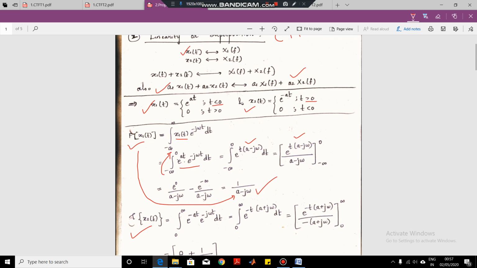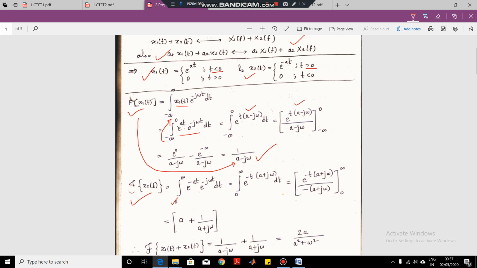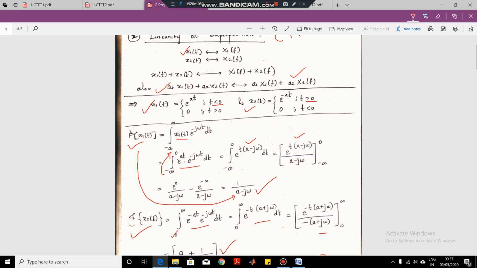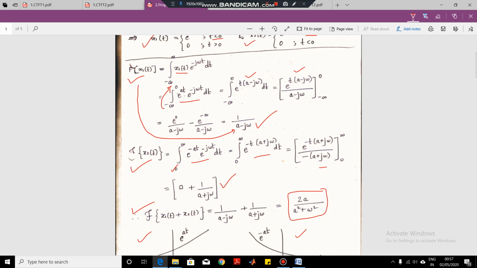In the second signal, it exists for t greater than 0 and for t less than 0 it is 0. So my limit of integration will be from 0 to infinity, because it exists for positive values of t. Now, following the same steps as in the first case, we get this answer. When we take the Fourier transform of x1 of t plus x2 of t, that is, when you add these two Fourier transforms, this is the final Fourier transform. We have found the individual Fourier transforms and added them together to get this.